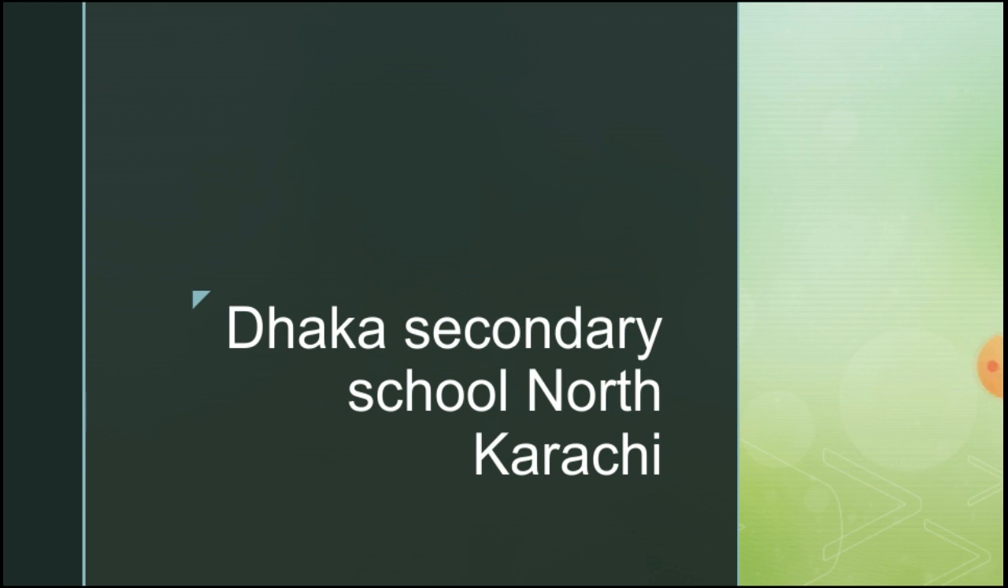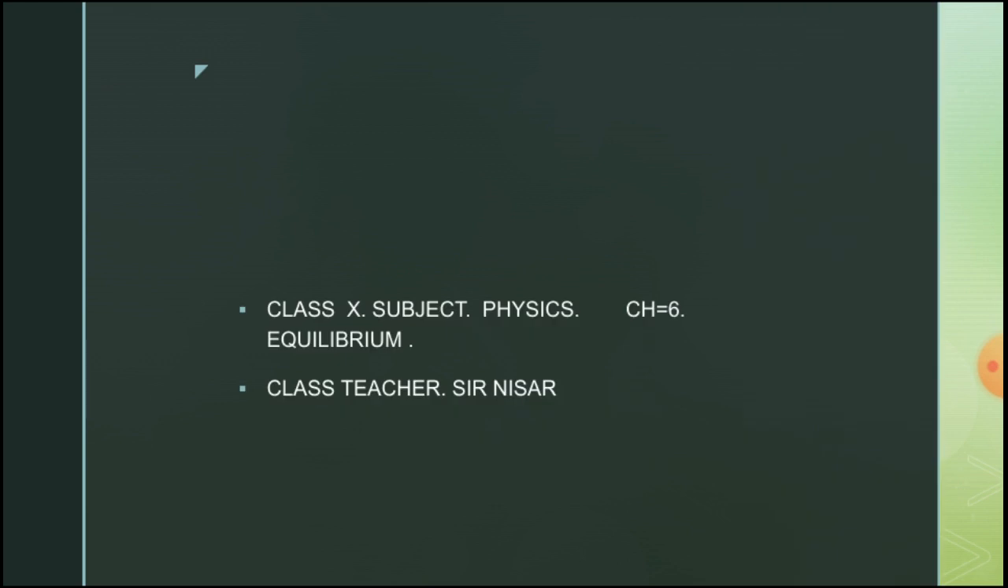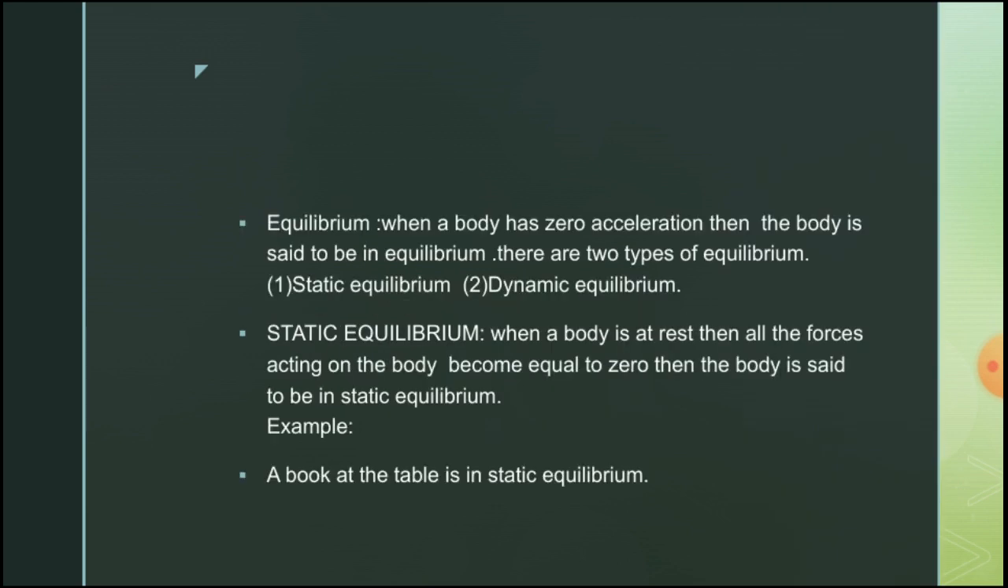I am going to teach you chapter number 6, equilibrium. What is equilibrium? When a body has no acceleration, then the body is said to be in equilibrium. A body has no acceleration. It means that the total net effects of the forces acting on the body becomes equal to 0. Then the body has no acceleration. The body is said to be in equilibrium.